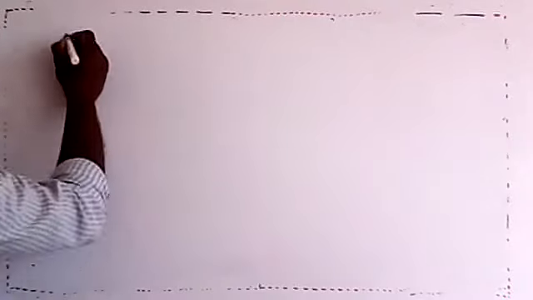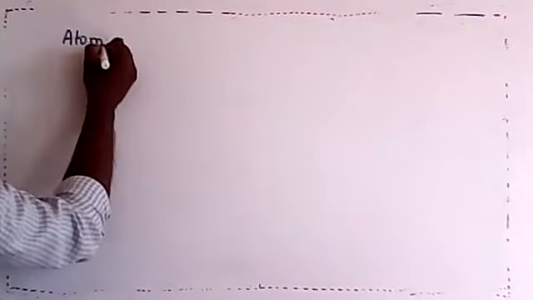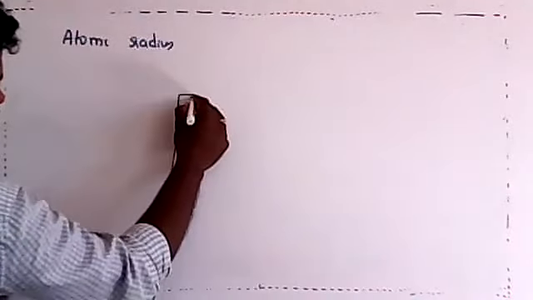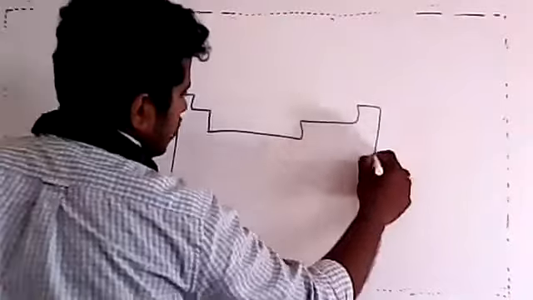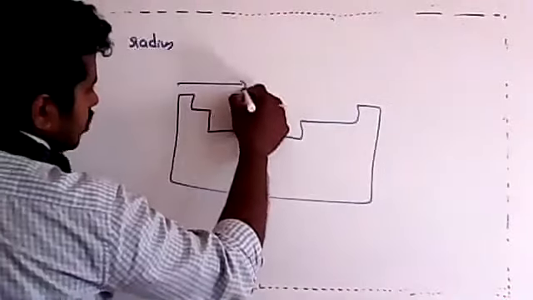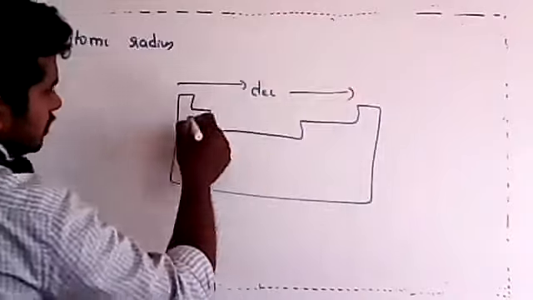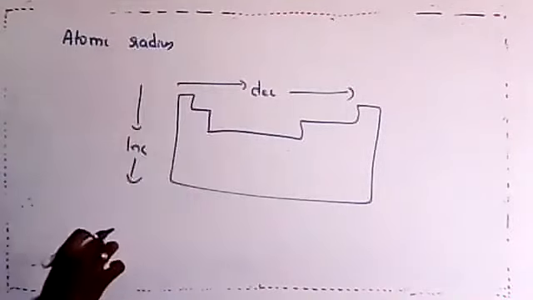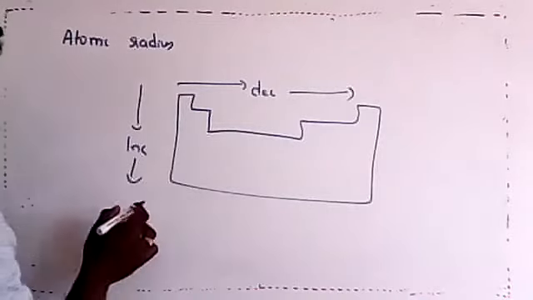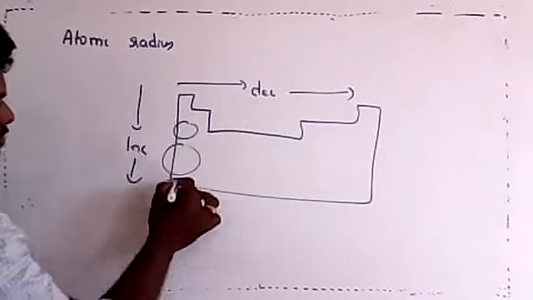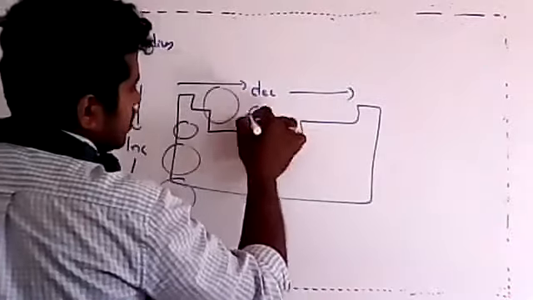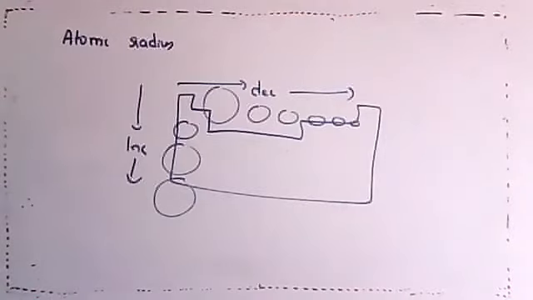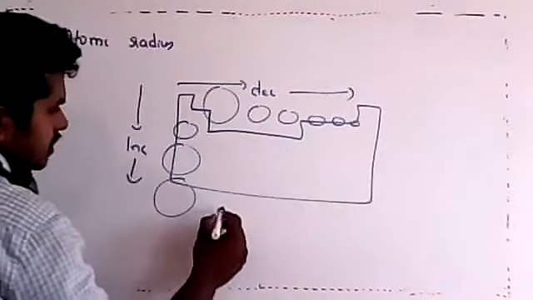So in the previous class, what we have learned is about the atomic radius. If I draw the periodic table, we have seen that the atomic radius decreases along the period and increases down the group. The increase in the atomic radius down the group is because an extra shell is added every time, and the decrease in size along the period is because nuclear charge increases. These things we have seen in the last class,